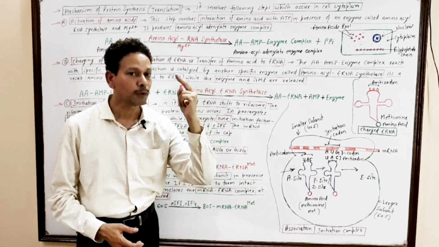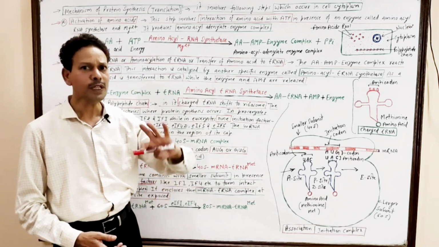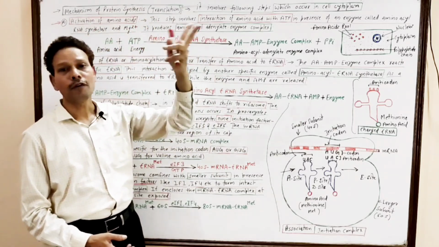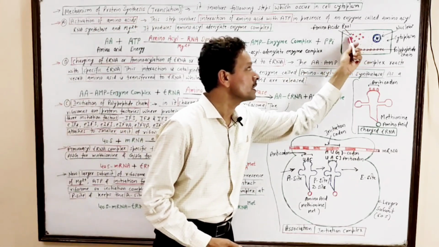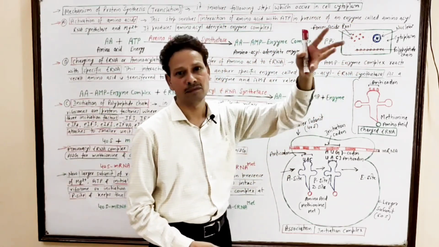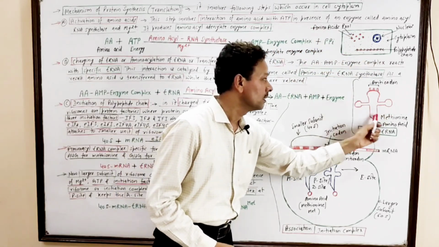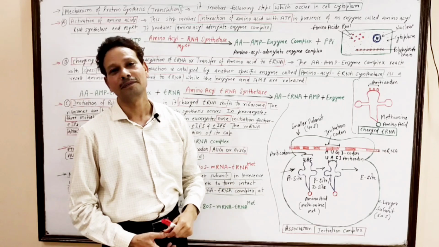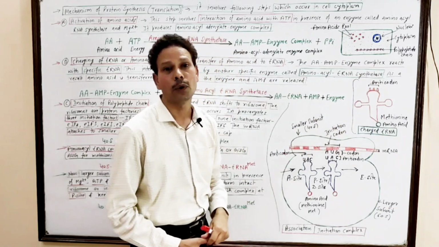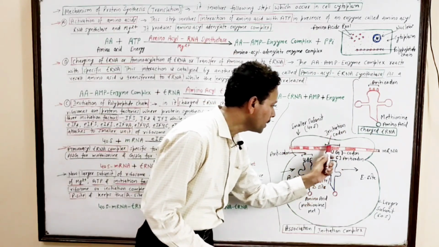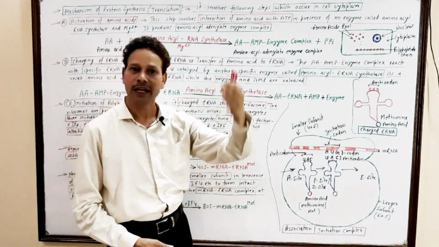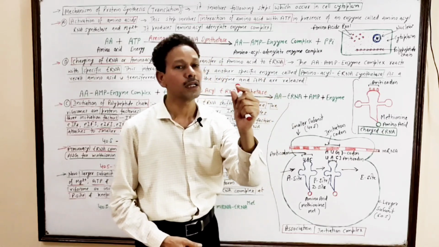In this process of translation, which occurs in the cell cytoplasm, the first step is activation of amino acids. The amino acids which are present in the cell cytoplasm in the amino acid pool are transferred to a polypeptide chain by the tRNA molecule, transfer RNA. This tRNA molecule has a sequence of 3 letters, anticodons, which recognize a definite sequence of 3 letters present on mRNA called codon. It is the genetic code. In the next topic I will cover the genetic code.